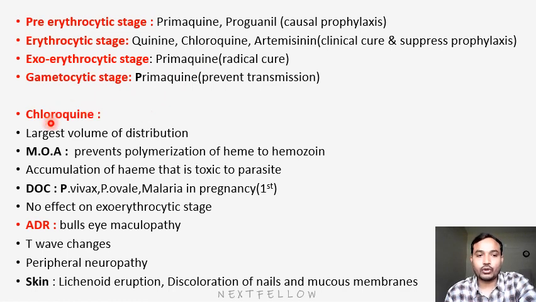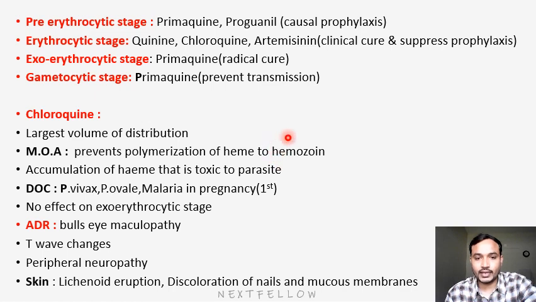Chloroquine has the largest volume of distribution, which means it is distributed mainly into the tissues. The mechanism of action is that it prevents polymerization of heme to hemozoin. That means it inhibits hemoglobin metabolism. That is heme to hemozoin.